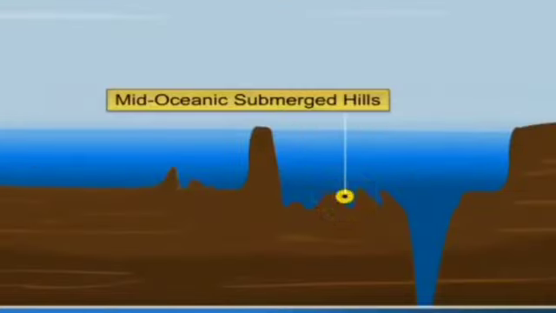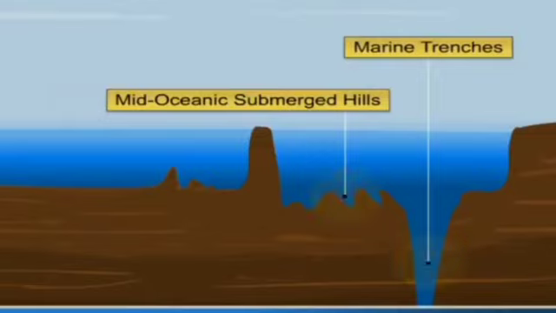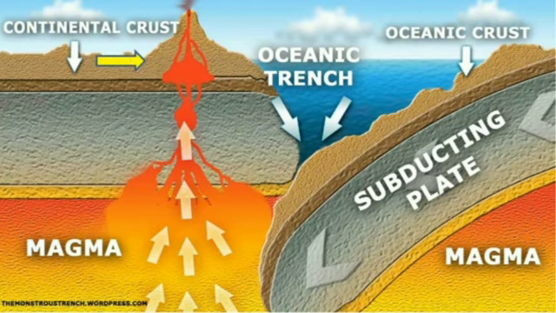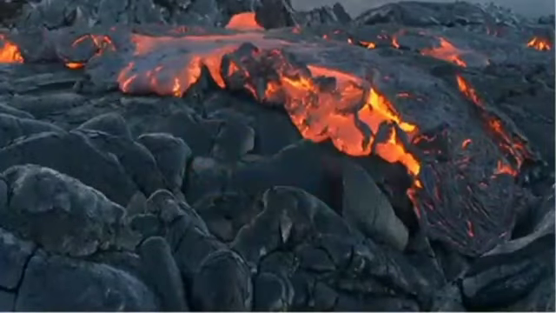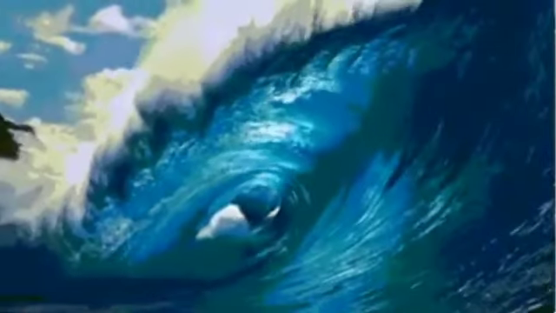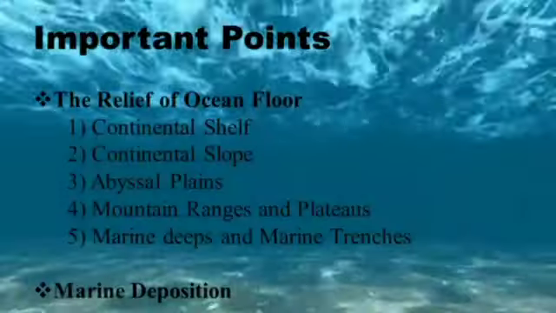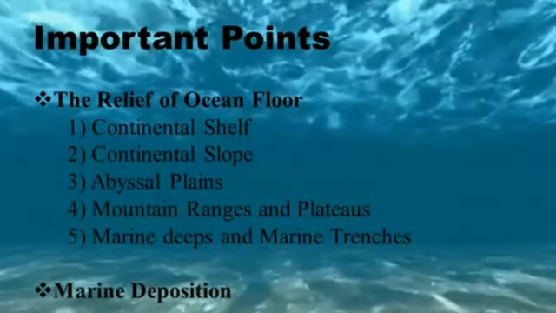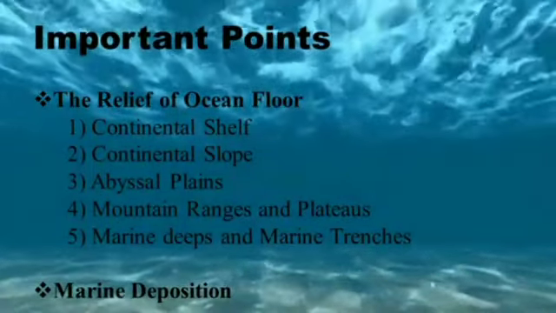The mid-oceanic submerged hills and marine trenches are geologically the most active areas of the ocean bed in the world, where volcanoes and earthquakes take place. As earthquakes and volcanic eruptions occur on the ocean bed, they give rise to tsunamis in the nearby coastal areas. Okay children, with this we completed the relief of the ocean floor: the continental shelf, continental slope, abyssal plain, mountain ranges and plateaus, and marine deeps and marine trenches.